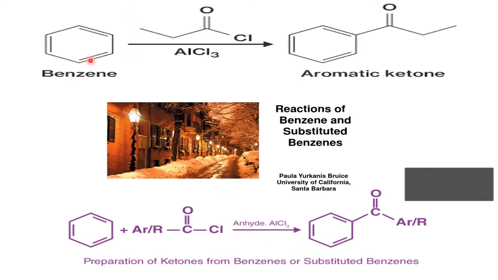One more example here: benzene in the presence of AlCl3 as catalyst, with CH3CH2COCl, propionyl chloride. COCl is common: acetyl, propionyl, butyryl, all those. This group attaches directly to the benzene nucleus, giving CO, CH3, CH2, and the Cl with the H becomes HCl. So this is an aromatic ketone. In this way we can prepare aromatic ketones by using acyl chlorides.